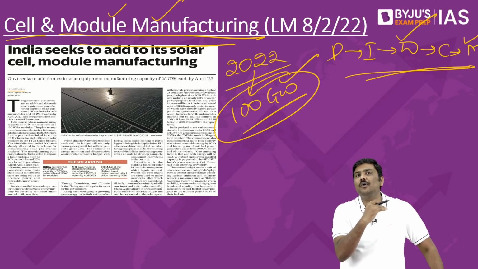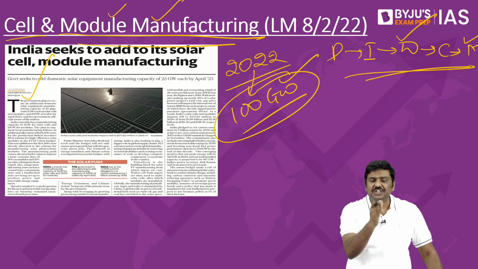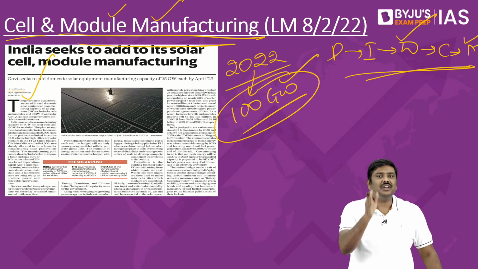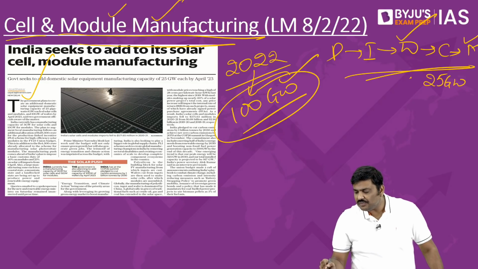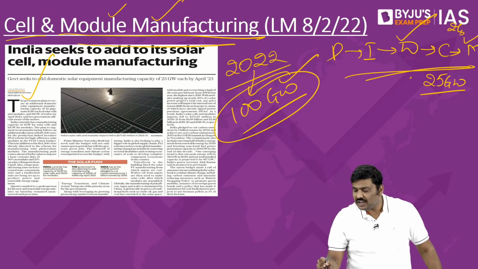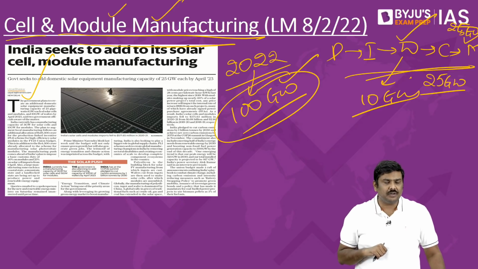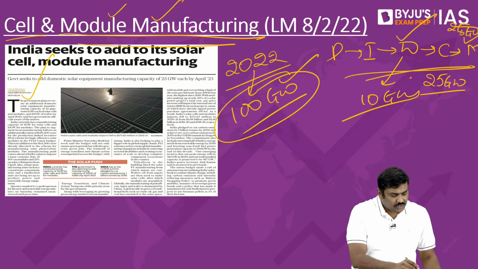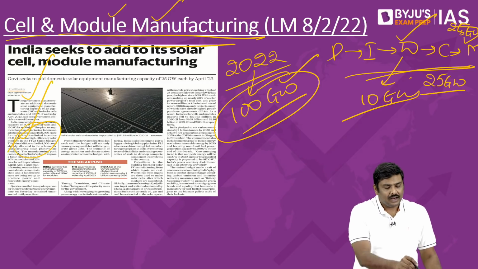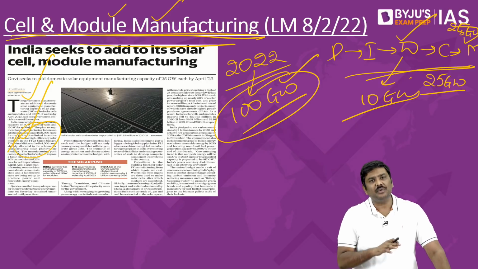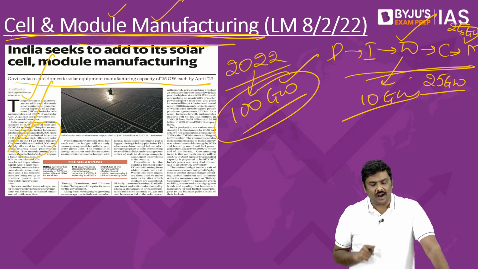In order to reduce the import dependence, the Government of India very recently has allocated more money under PLI, or an additional allocation has been provided under the production linked incentive. The objective of the government is that we want to add 25 gigawatts of cell manufacturing capacity, 25 gigawatts of module manufacturing, and 10 gigawatts of wafer manufacturing in the domestic market. With that objective, the government has increased the allocation under the PLI to promote cell as well as module manufacturing in the domestic market itself. Done? Right. So, these are some of the very important points with respect to this article.